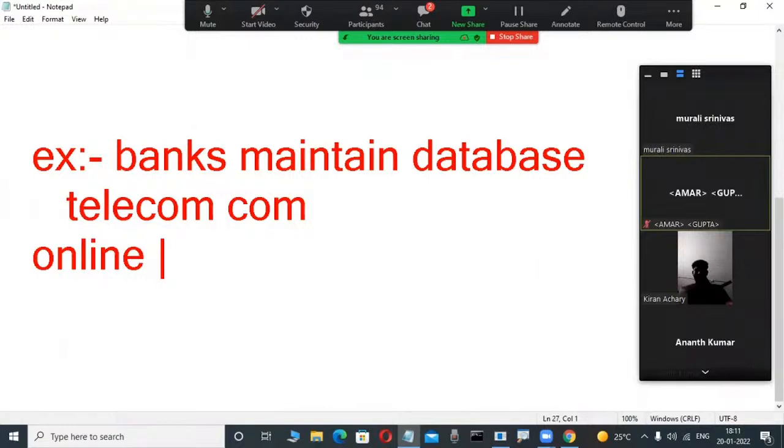Those shopping portals also maintain databases. Because when you purchase an item, how is the order number generated? In the database, through the auto increment concept.